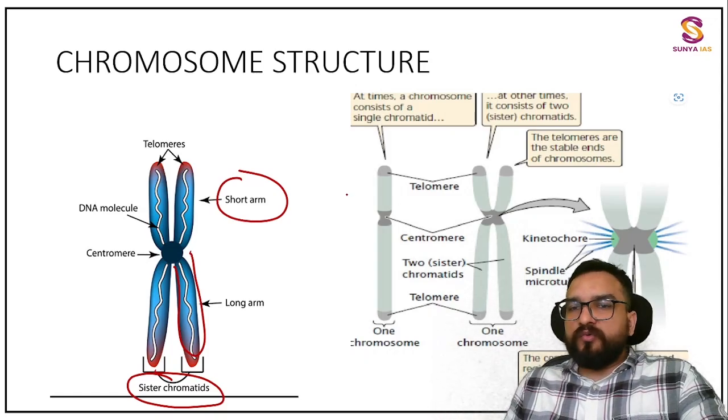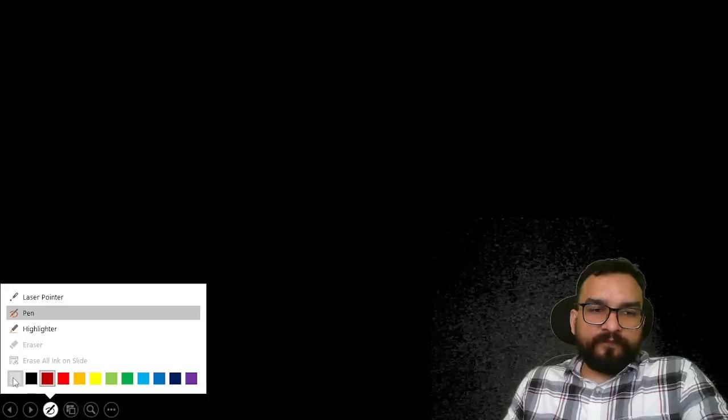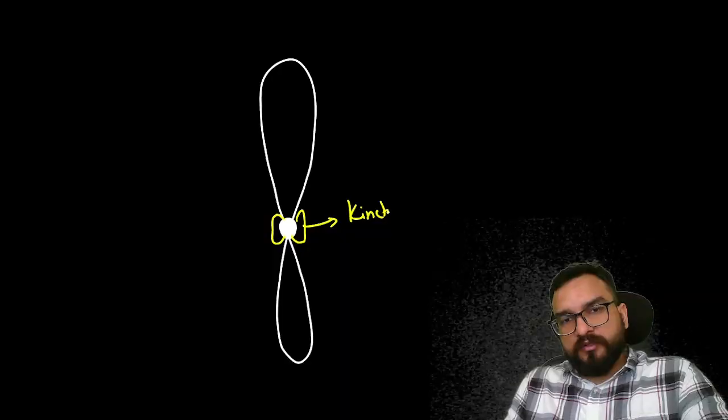One important thing you try to note over here: wherever the centromere is, suppose this is your chromosome structure which you have understood. Now I can draw. This is the centromere, you have understood. Now near around the centromere you will be finding one type of structure like this, and this structure is the kinetochore.